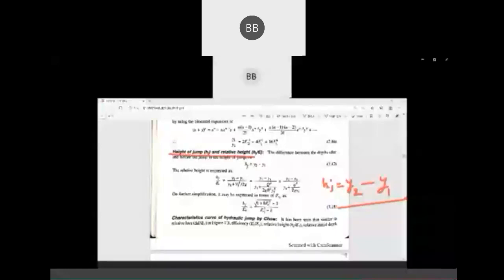So you can write down this expression. Y2 minus y1 will give you the height of the jump. And this height of the jump, if you divide it by E1, that is specific energy before the jump, it will give you relative height. So height of the jump is y2 minus y1, and relative height is height of the jump divided by specific energy before the jump.